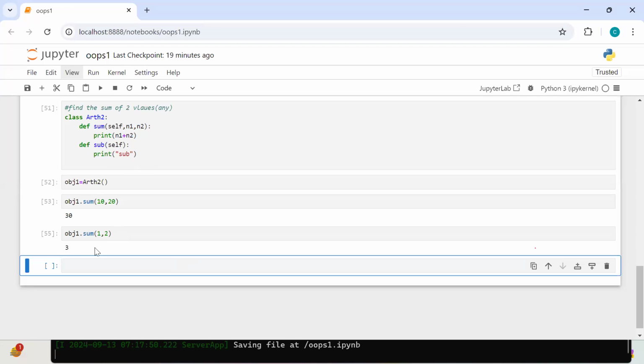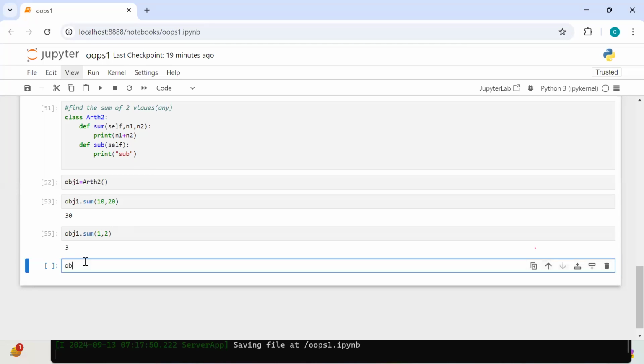Then now, valid or invalid? What is the output? Sub is 100% valid. Why? Very simple reason: I'm calling a class method by using an object.